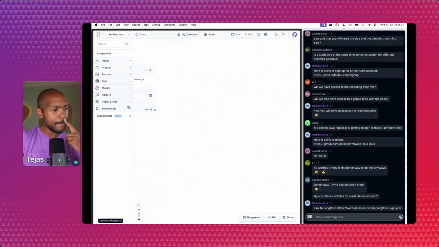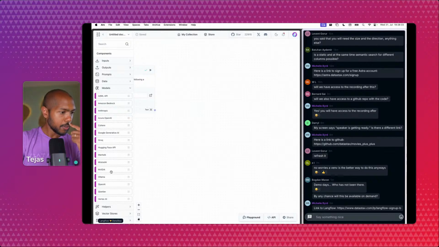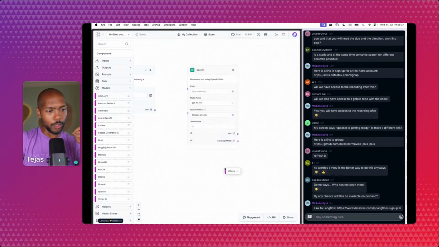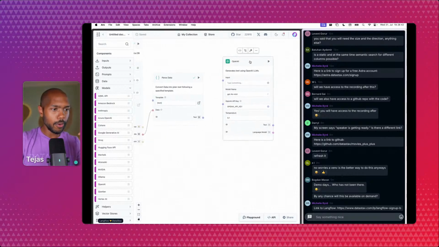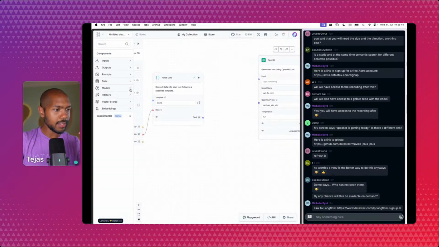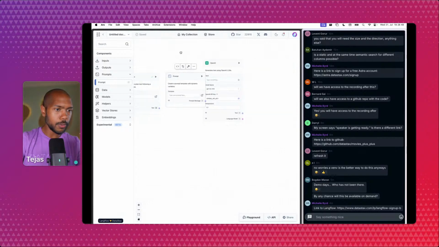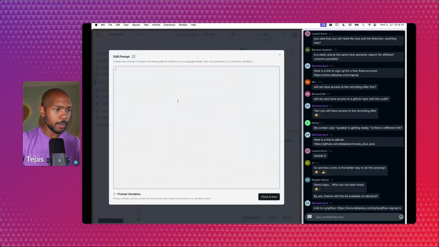So let's go models and choose OpenAI. And again, check this out. There's Ollama. Ollama is a way to run a model locally, so you can also do that. But we'll talk to OpenAI. Before we give the movies to OpenAI, let's construct a little prompt. Okay? And here's what we're going to do. We're going to create a prompt. And prompts are cool because they can create variables. So we'll say, given this list,